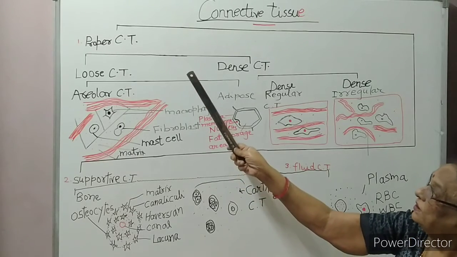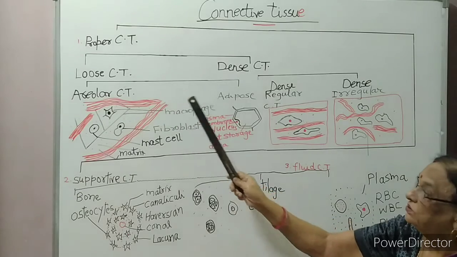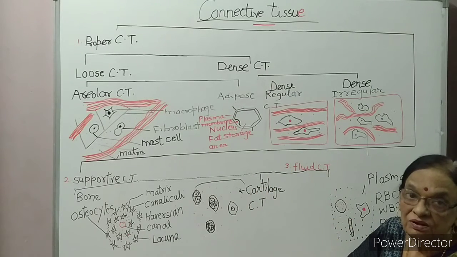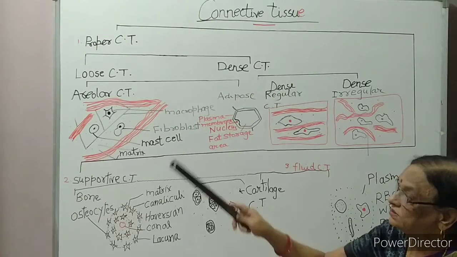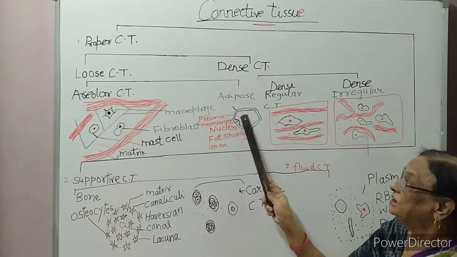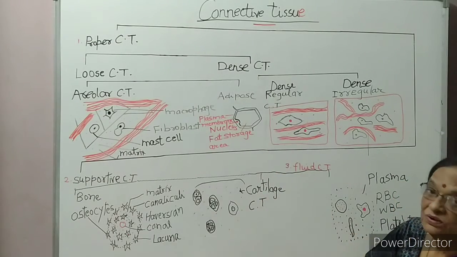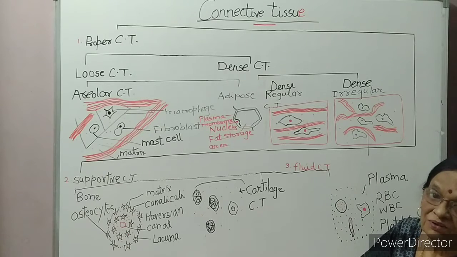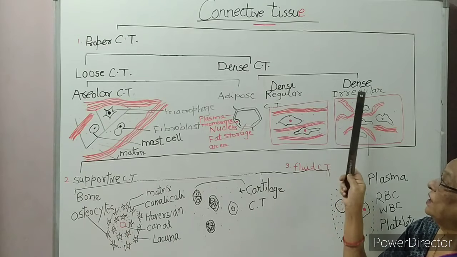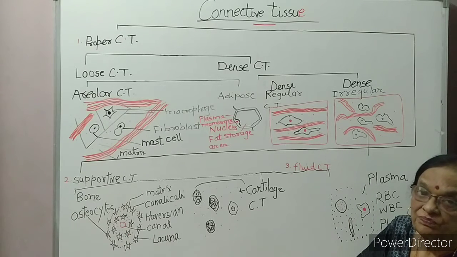So proper connective tissue is of two types, loose connective tissue and dense connective tissue. Loose connective tissue, for example areolar connective tissue and adipose connective tissue. Dense connective tissue is of two types, dense regular connective tissue and dense irregular connective tissue.